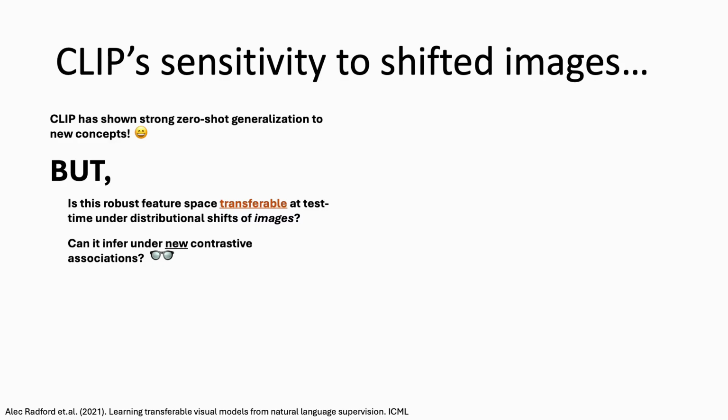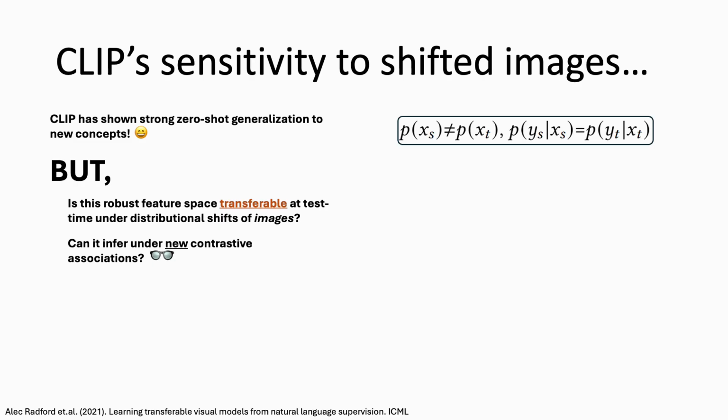So the first question that we want to answer is: is the feature space of CLIP transferable at test time under distributional shifts? And can it infer under new contrastive associations? As a simple experiment, we consider covariate shift. That is, the label spaces between the source and target or test data are the same, but the input test data is shifted.